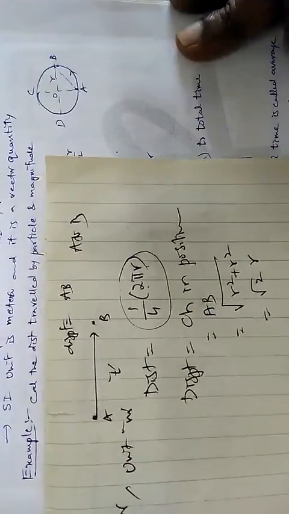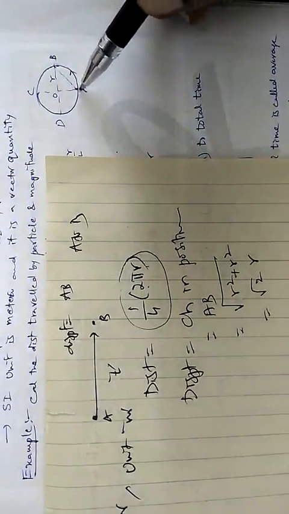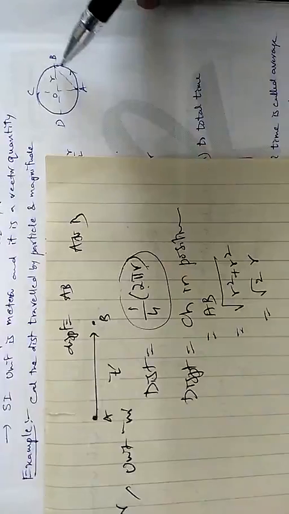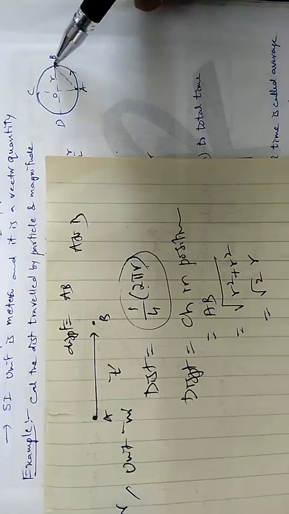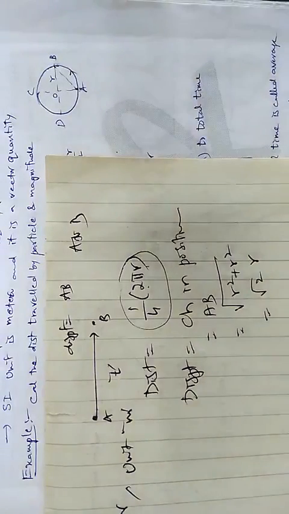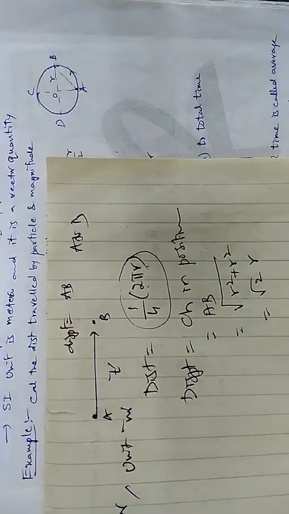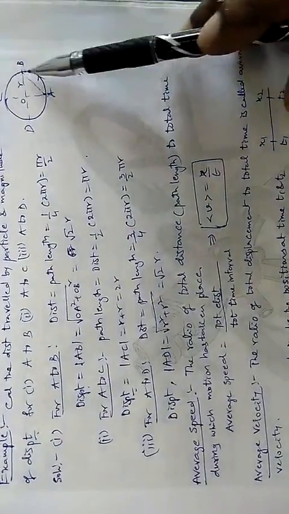This is the displacement when the body changes its position from A to B. Therefore displacement and distance are different here. Distance is the actual path covered and displacement is the change in position, final position minus initial position, that is AB. This way we can calculate for different cases.